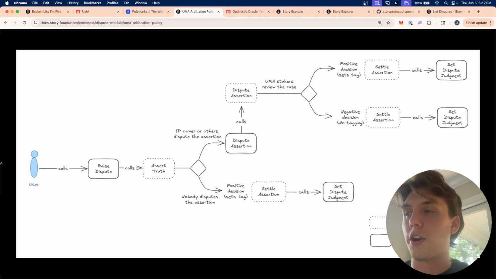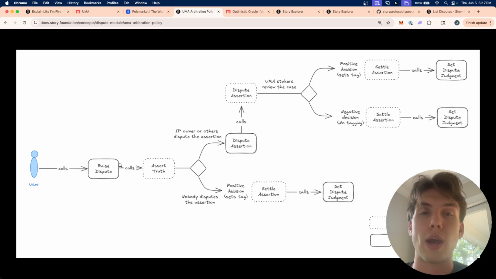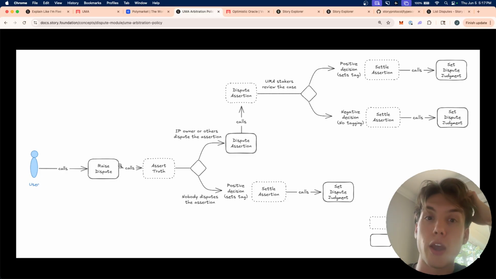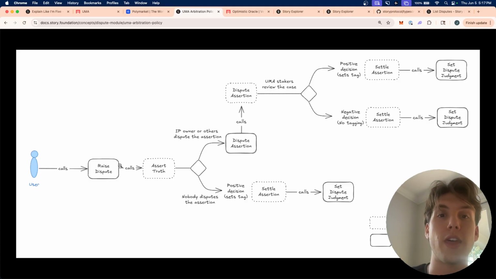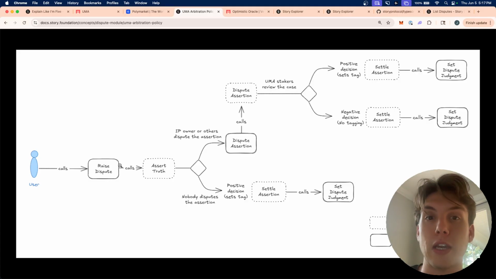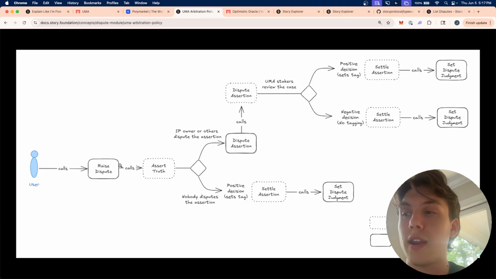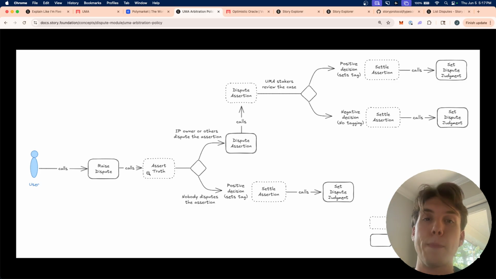So a user here would initiate a dispute, right? Let's say I own Pikachu, and I see that someone else actually registers Pikachu as well. And so I call raise dispute on their IP and say, hey, they are not the owner of Pikachu, right? And I provide ample evidence of that. And so UMA would go in and try to assert that truth, right? Based on my evidence, is he telling the truth?